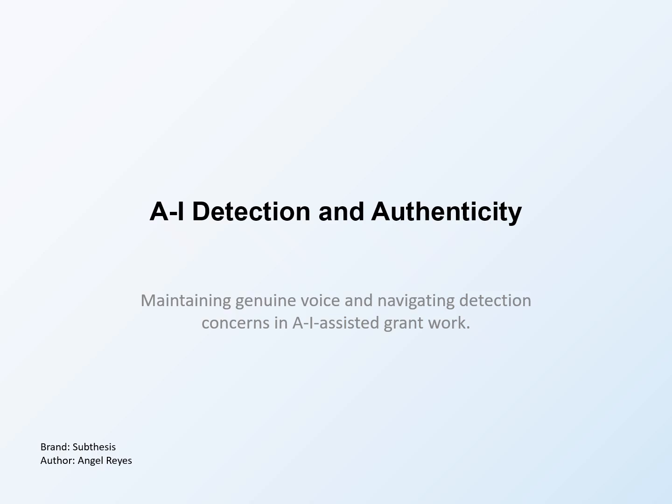More importantly, we will explore why authenticity matters fundamentally to persuasive grant writing and how to ensure your AI-assisted work reflects genuine expertise and organizational voice. By the end of this lesson, you will understand the current state of AI detection technology, why focusing on authenticity serves you better than trying to evade detection, and practical strategies for maintaining genuine voice in AI-assisted work.